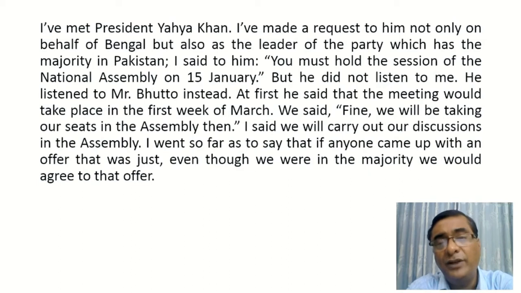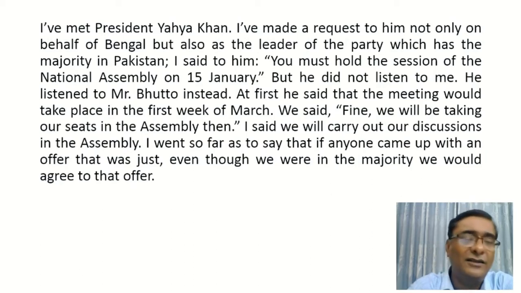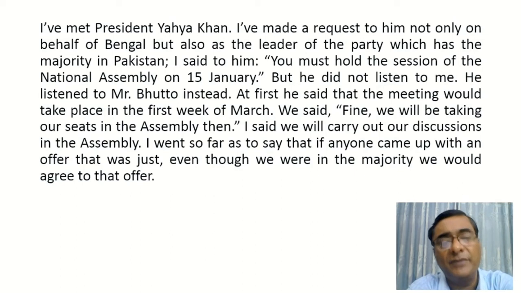Bangabandhu said that we would carry out our discussions in the assembly. We will discuss everything there. He went so far as to say that if anyone came up with a just offer, even though we were in the majority, we would agree to that offer.